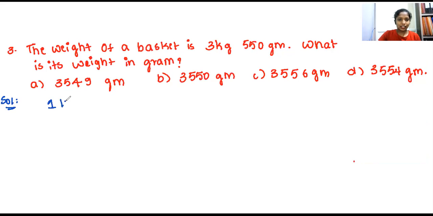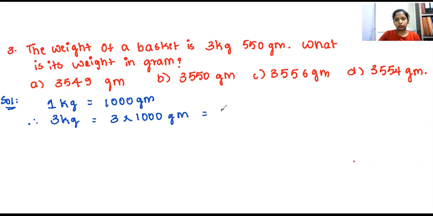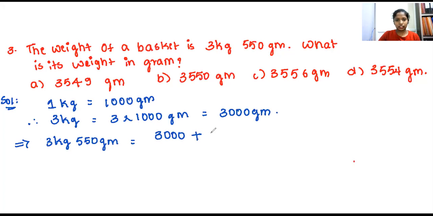Solution: 1 kg is equal to how much gram? 1000 gram. You all know this. Now if I take 3 kg, 3 into 1000 gram gives 3000 gram. So 3 kg 550 gram is 3000 gram plus 550 gram, which together gives 3550 gram. So option B is the correct answer.